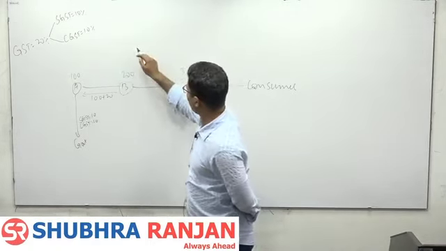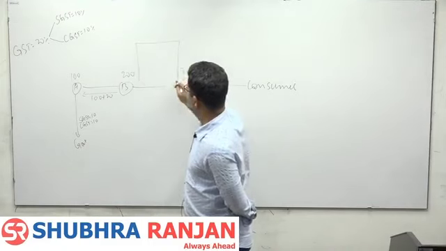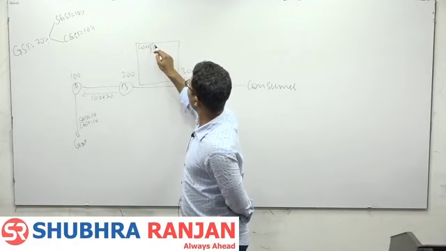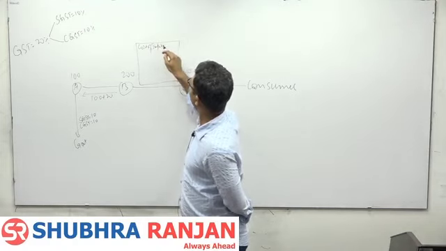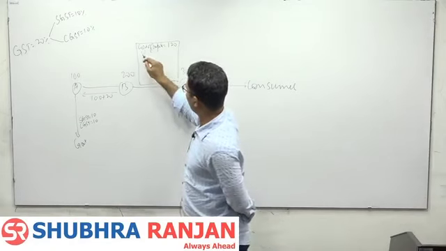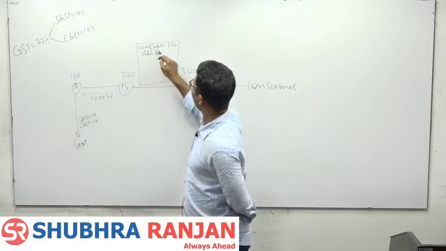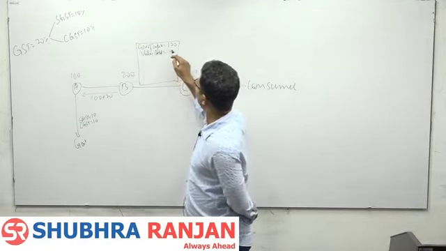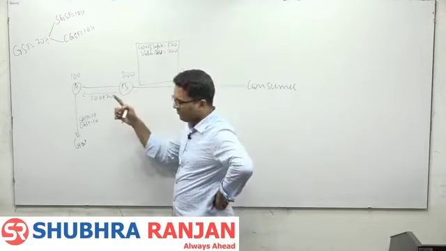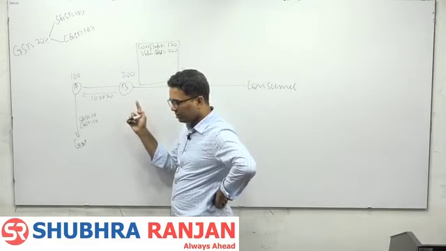Now what? I will just prepare one bill. B, cost of inputs 120. Value addition 200. See, have you understood that concept? Every entity has to pay tax on their value addition.